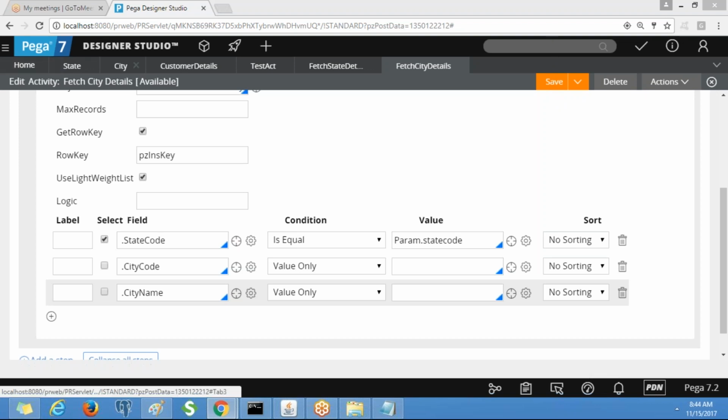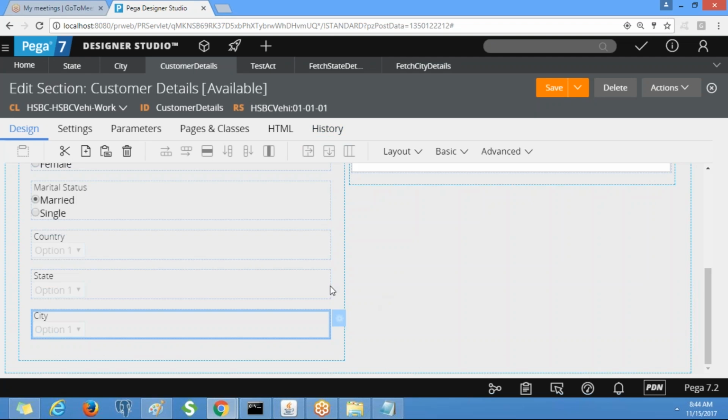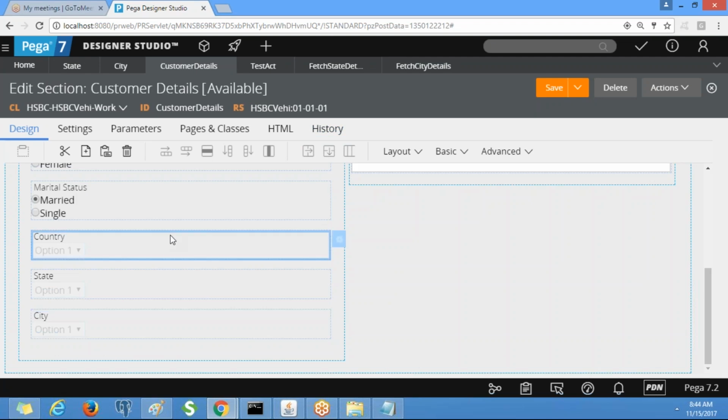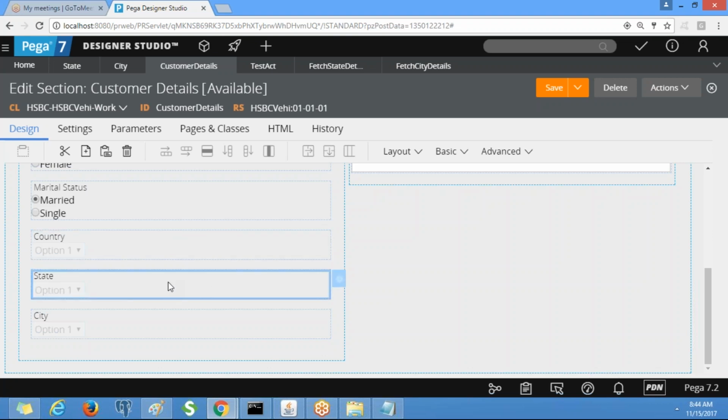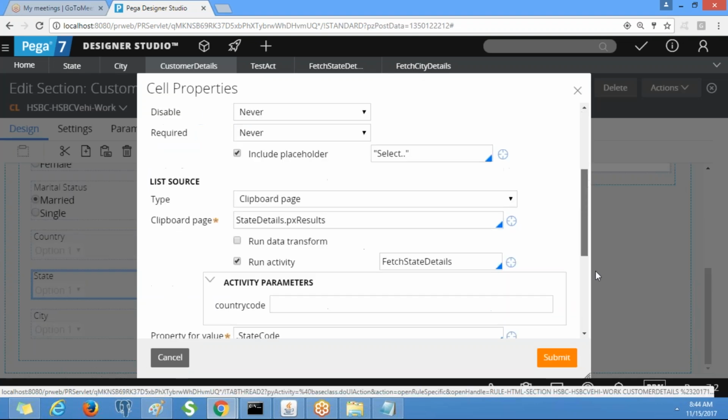Okay, so we have referenced those activities in the section at property level. So we need to pass that parameter value dynamically. We haven't defined a parameter for country, right? We defined it for state and city. Go to the view properties of state.